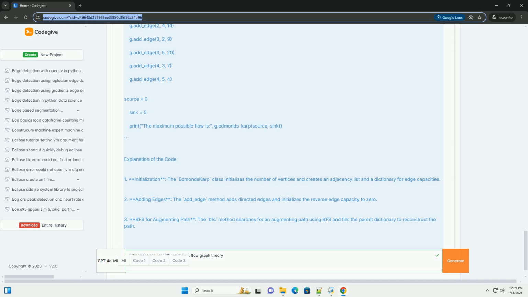Conclusion. The Edmonds-Karp algorithm is a classic method for solving the maximum flow problem in a flow network. It's particularly useful in applications such as network routing, bipartite matching, and resource allocation. The provided code gives a clear implementation that can be expanded for various applications.